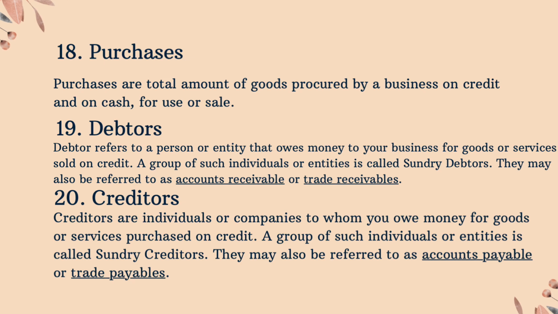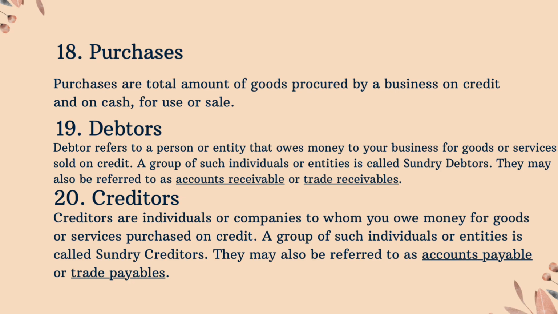18. Purchases. Purchases are total amount of goods procured by a business on credit and on cash, for use or sale. 19. Debtors. Debtor refers to a person or entity that owes money to your business for goods or services sold on credit. A group of such individuals or entities is called sundry debtors. They may also be referred to as accounts receivable or trade receivables.